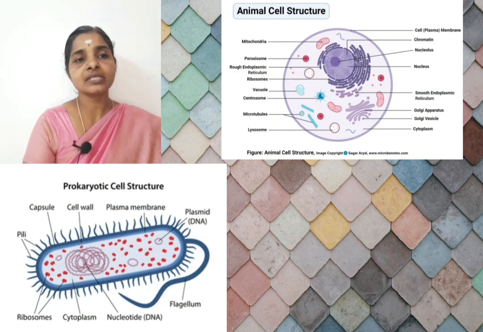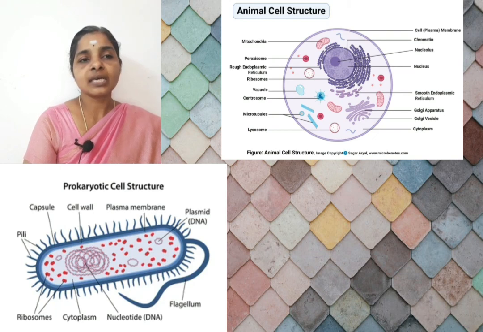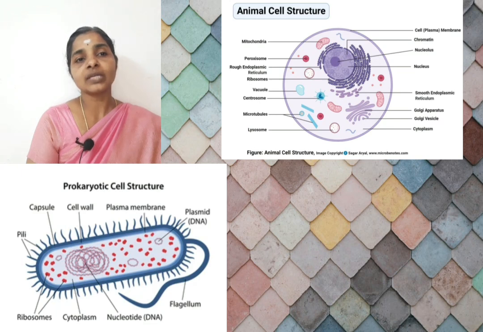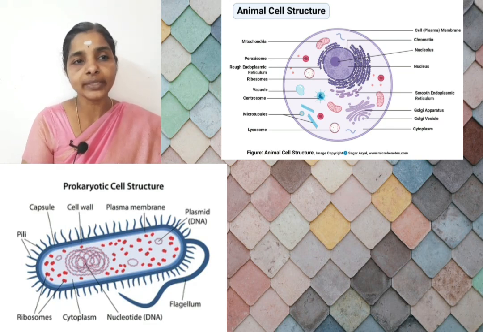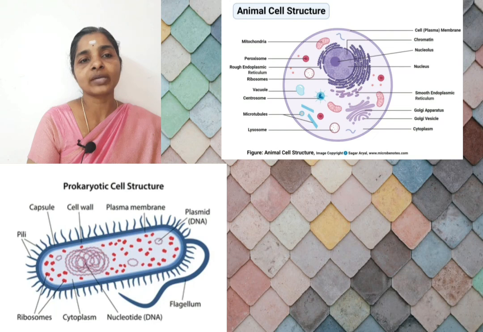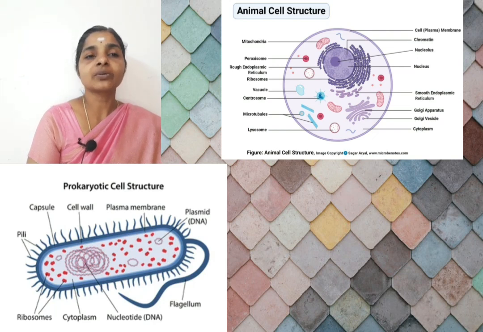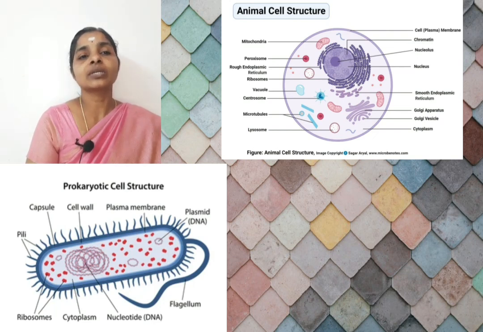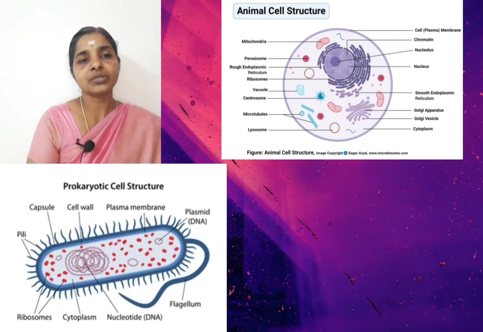And the main difference is that in prokaryotic cells only a poorly defined nuclear region is present, and such a poorly defined nuclear region without nuclear membrane is called nucleoid. So nucleoid is present in prokaryotes, but in eukaryotic organisms, a well-defined nuclear region is present. These are the differences between prokaryotes and eukaryotes.